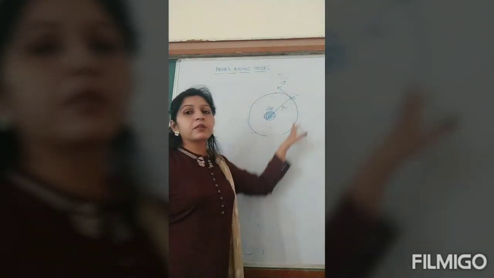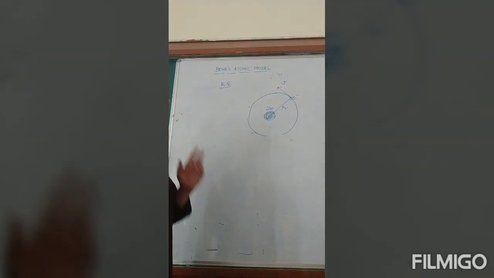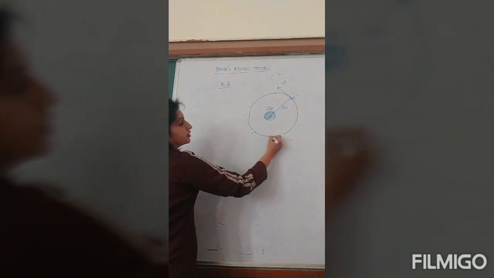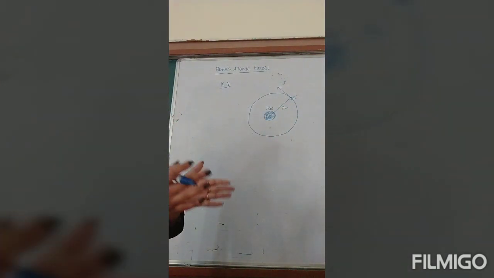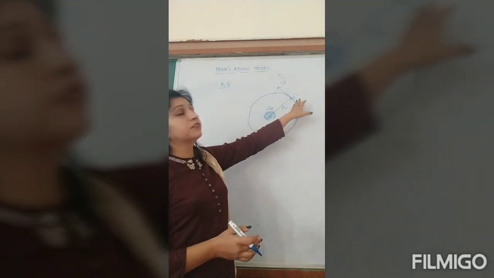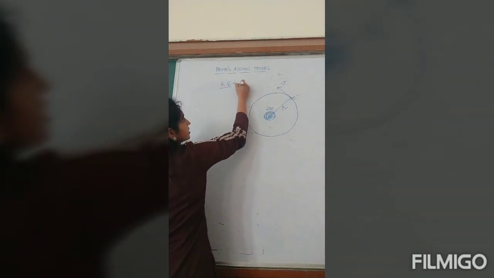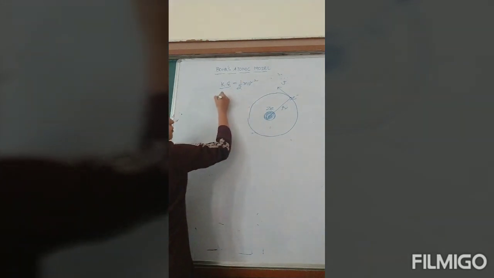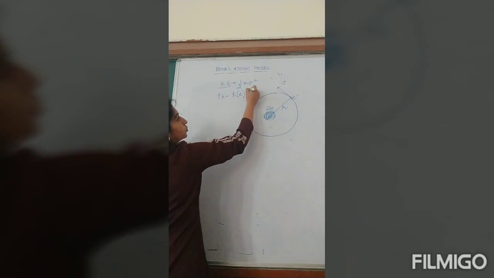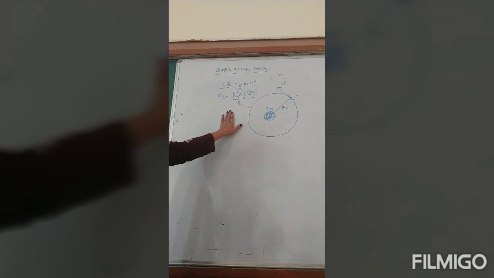When the electron is moving with velocity v, it is having kinetic energy. Next, it is having potential energy, electrostatic potential energy, because these are charged particles and they are attracting basically. Z is positive, the electron is negative, so they are having electrostatic potential energy. Kinetic energy is half mv square. Potential energy is K, Q1, Q2, where Q1 is E, Q2 is ZE, divided by R. So this is your potential energy.